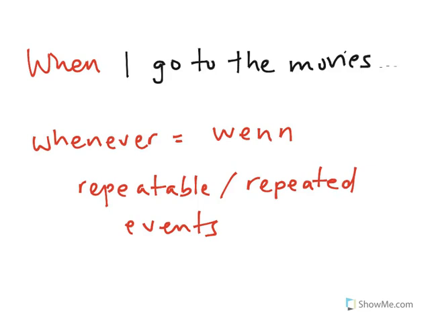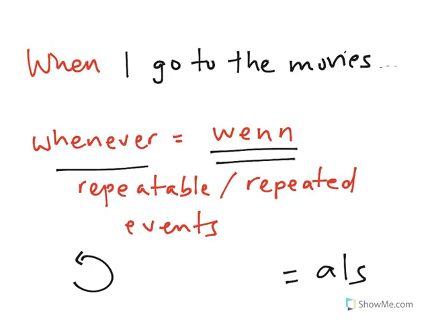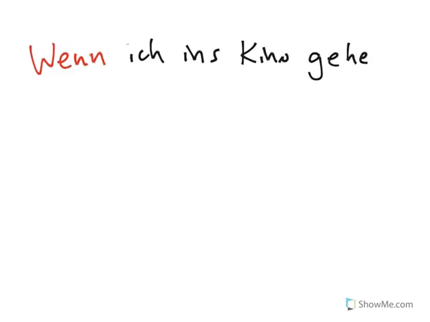Ask yourself, are you talking about this one specific time when you saw a movie? No, that would be als. Are you talking about an event that you do more than once? Yes, whenever I go to the movies, I buy popcorn, for example. So if you can substitute in the word whenever for when, then you know you are dealing with wenn in German. So how would you say this in German?